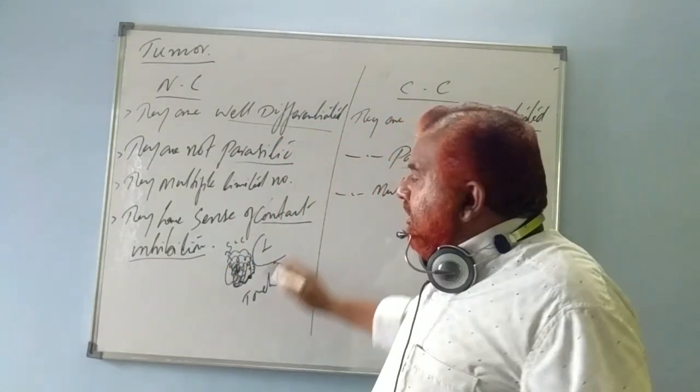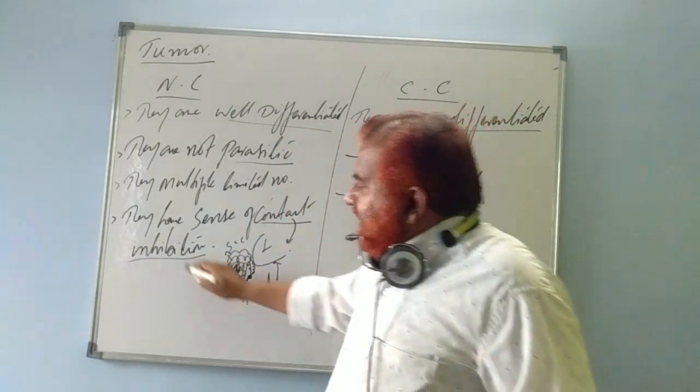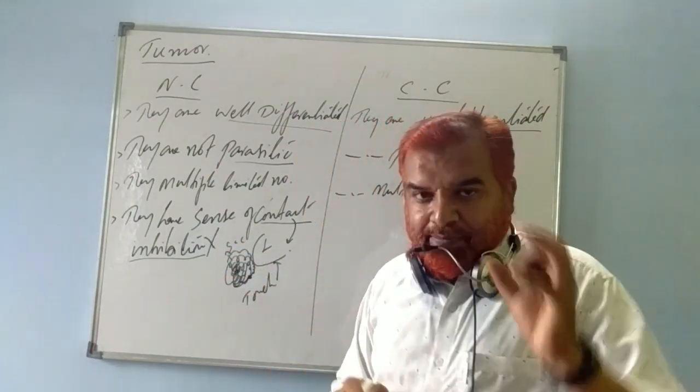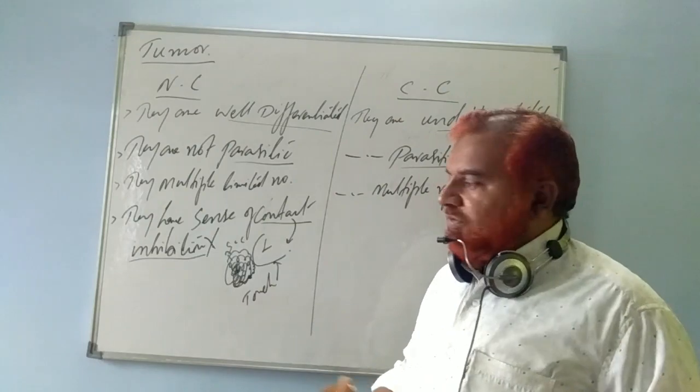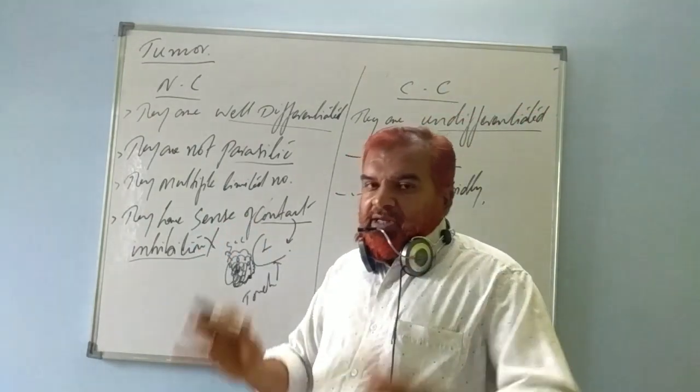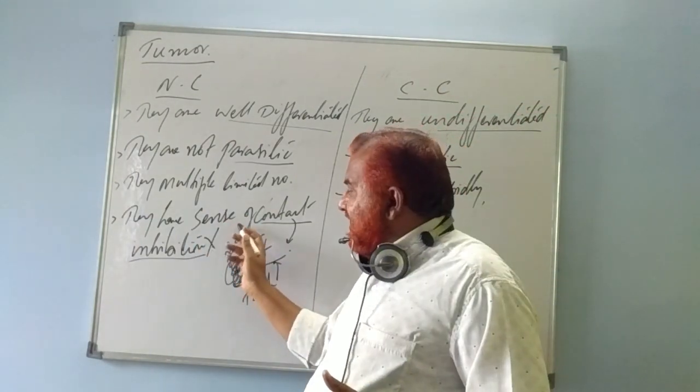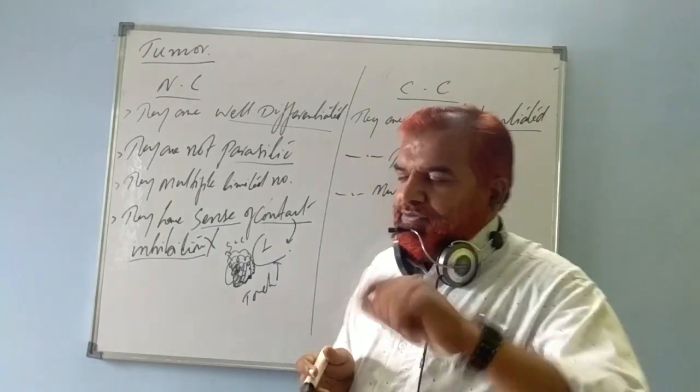What do you mean by inhibition? When they come in contact with others, they inhibit. They stop multiplying. They stop dividing. They control themselves. Inhibition: multiplication will be stopped. So this is the sense of these cells.